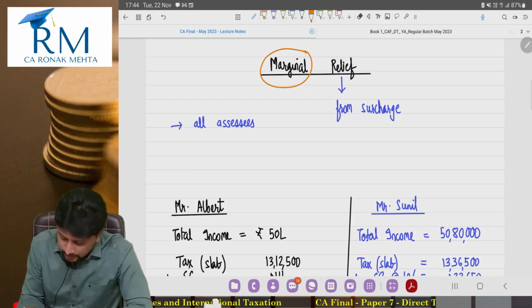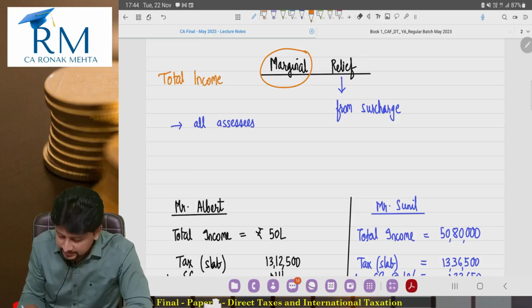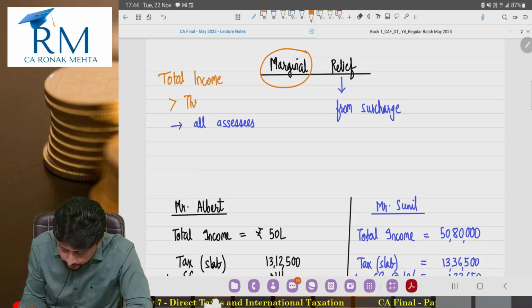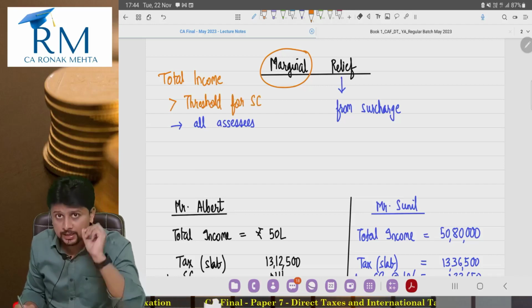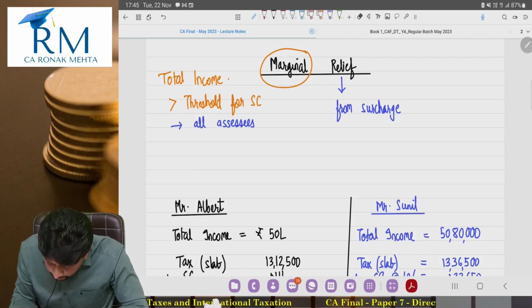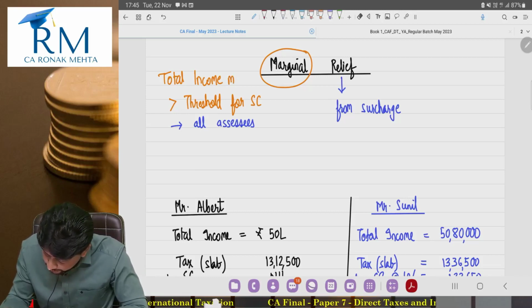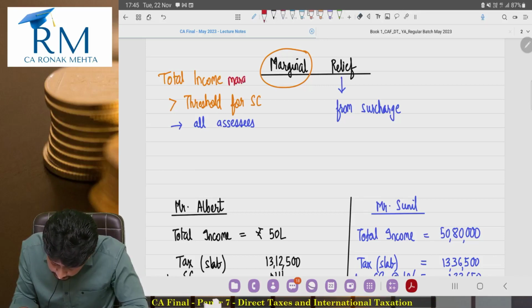The word marginal indicates that my total income is greater than the threshold for surcharge to apply, but the important point is that it exceeds it just a little bit, marginally.